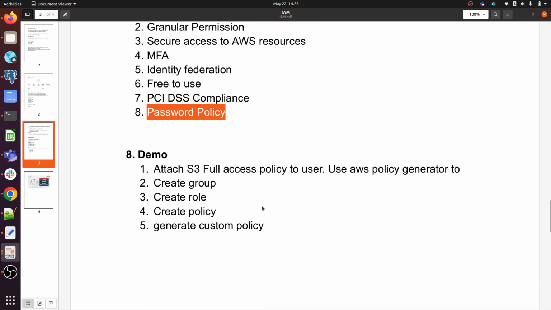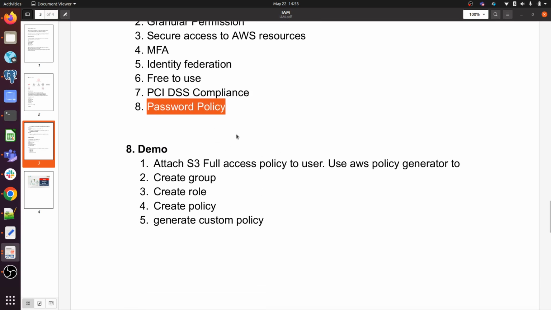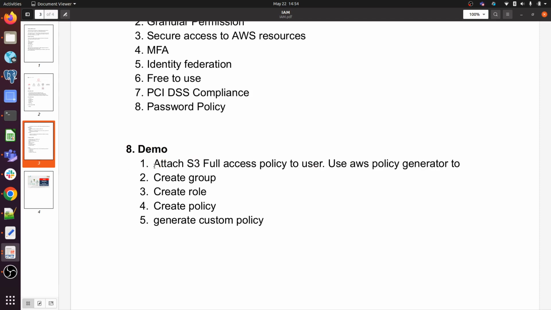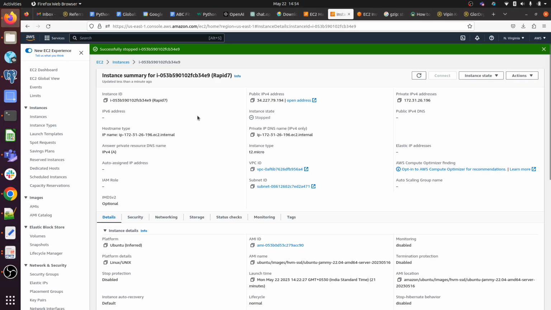So let me walk you through how we can create a user, how we can attach policies, and what things we can do in IAM. First thing I will show you: I will be creating a user and giving that user S3 full access. Apart from that, he will not be able to access any other services in AWS. So let me jump to the AWS console.